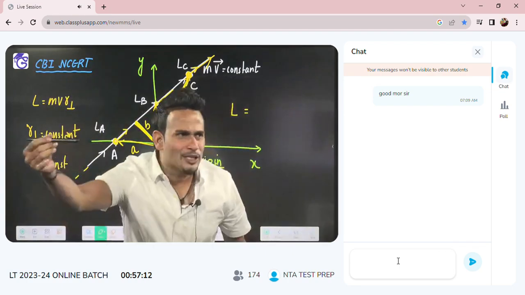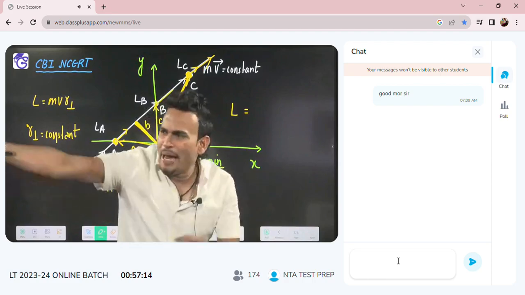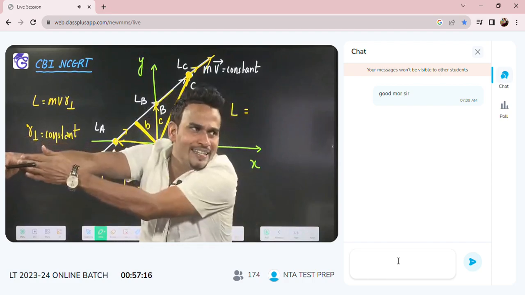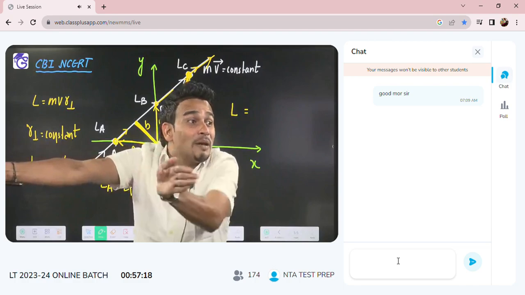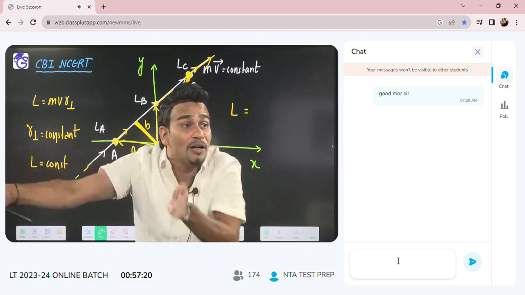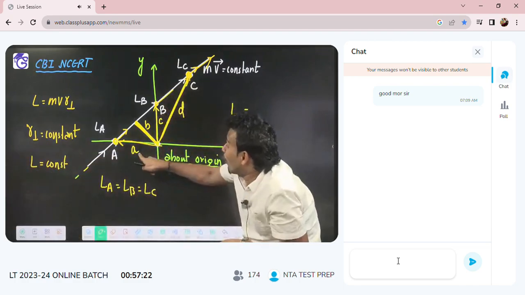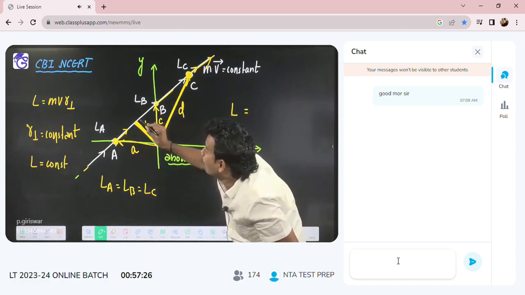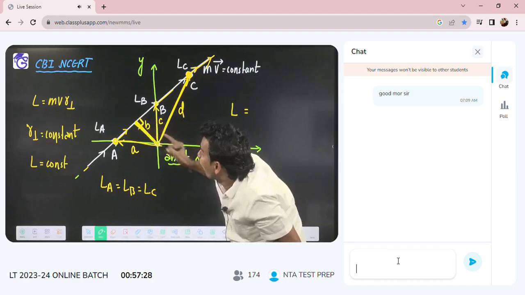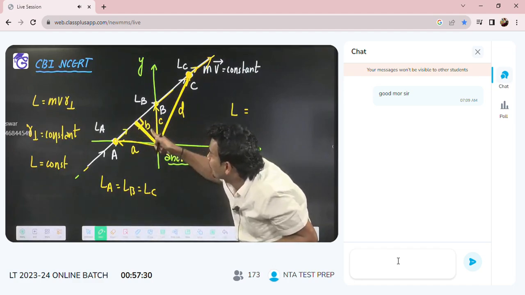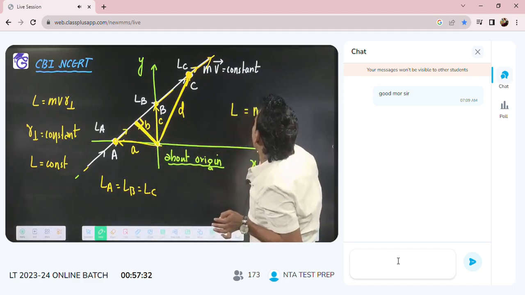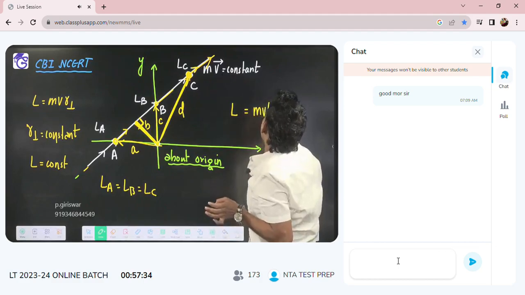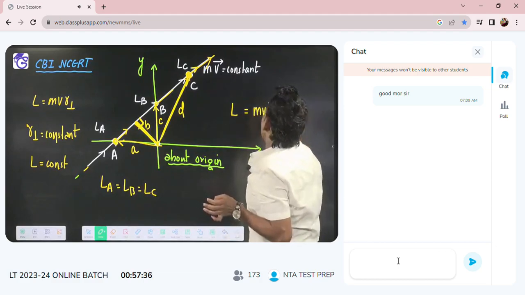If this pen is crossing in front of me, right now the pen may be at more distance, but the perpendicular distance will always be constant. You cannot write mv into A, because A is not the perpendicular distance. The perpendicular distance of the particle from the origin is B. So angular momentum will be mv into B, and this angular momentum will be constant.